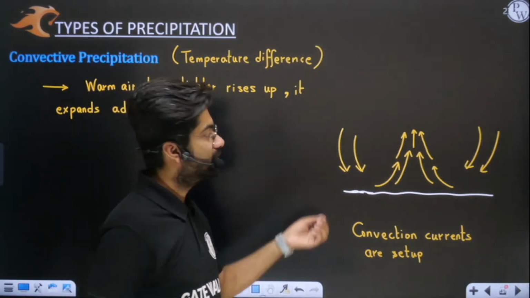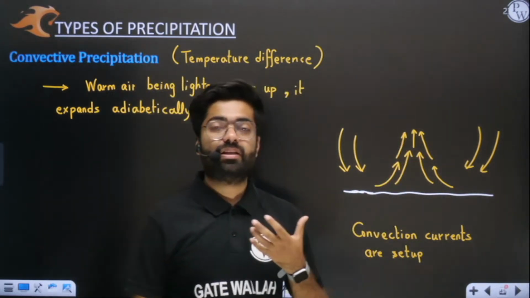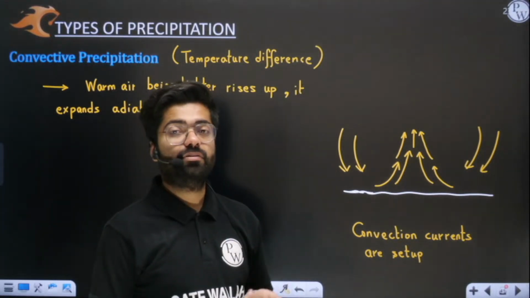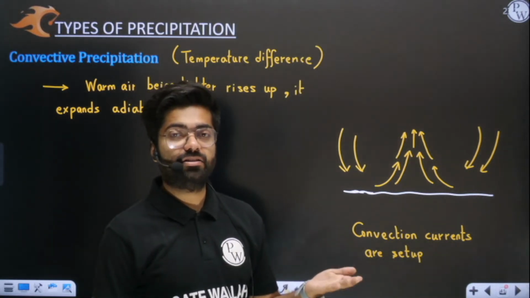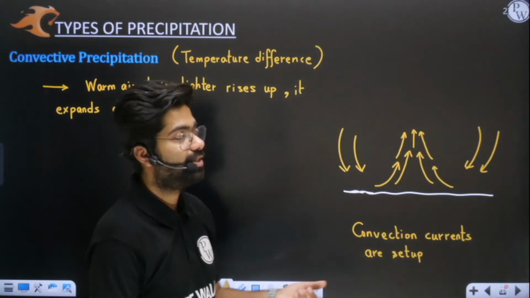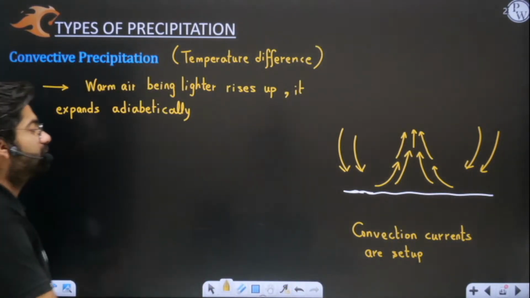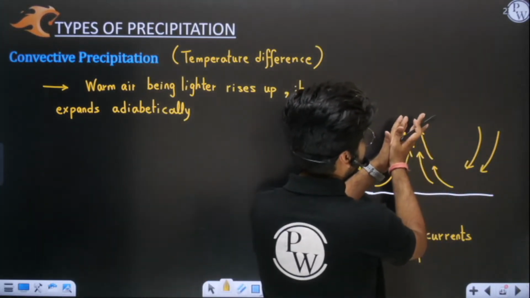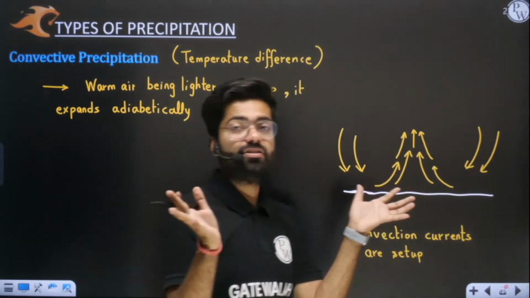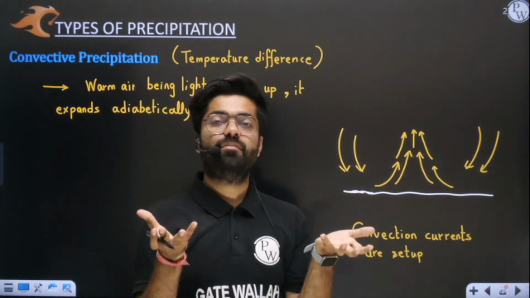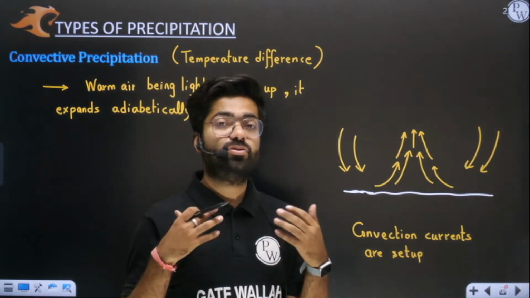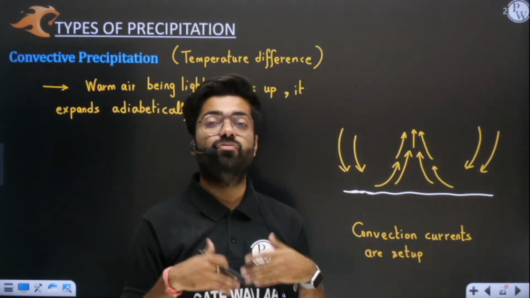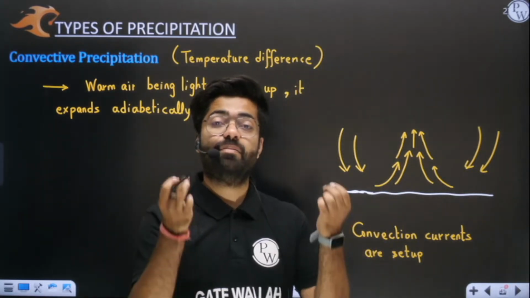That means this air, which is lighter and at high temperature because it is heated up, will not lose its heat energy to the environment. No exchange of energy will be there because it's an adiabatic process. But you need to understand, since it is rising and expanding, in the expansion process it has to do work, and it has to consume energy of its own. The internal energy of the system will start decreasing because it has to work for expansion, and because of that the temperature will go down.